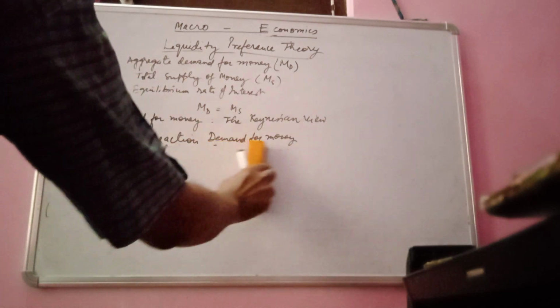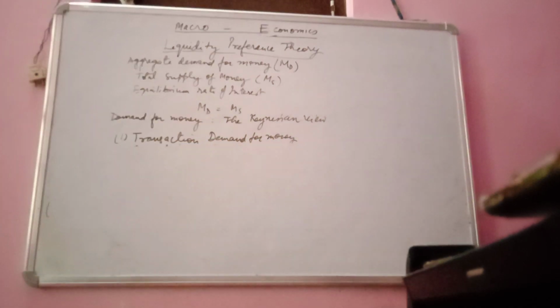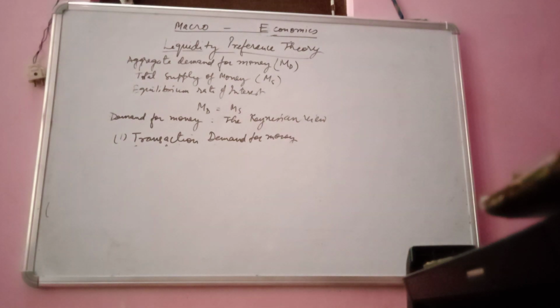So the first one we are going to study is the transaction demand of money. It is basically the most important function of money, which acts as the medium of exchange; transaction means exchange. Money, being the most common and convenient medium of exchange, is demanded to carry out planned routine transactions.